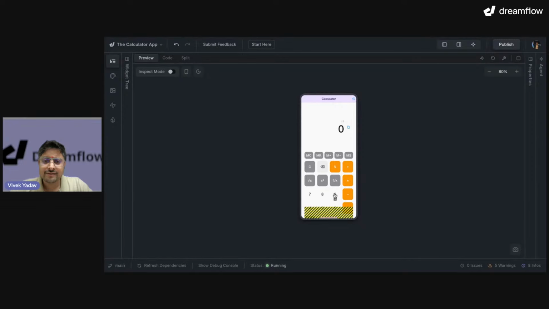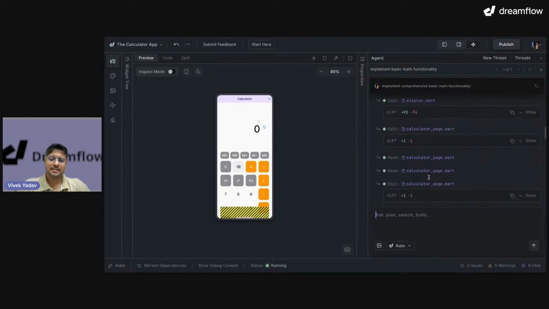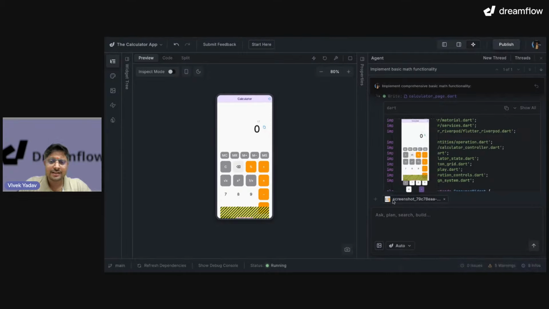So this is the time we ask our agent to fix it. Now let's talk with our agent. We'll say, let's do one thing. First fix this one. So we'll click on this button, and it will take a screenshot. This screenshot will include the overflow. I will say, please fix the overflow error which occurred at the bottom of the app.